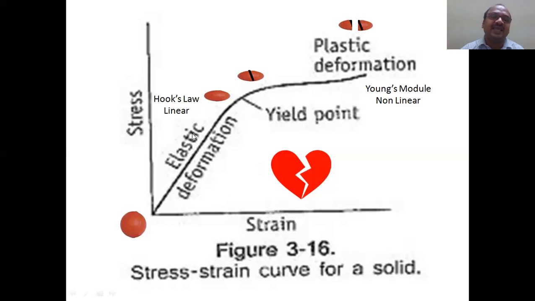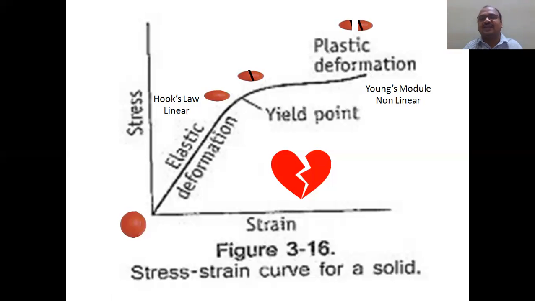Keep in your mind, up to the yield point, there is Hooke's law. Hooke's law, just like a small hook. Keep in your mind, Hooke is a scientist. He developed this one, and the curve is also linear. Here, Young's modulus, it is non-linear. See how the curve is here. It is not linear. Here, it is linear. That's why this stress-strain diagram is very, very important and very easy also.